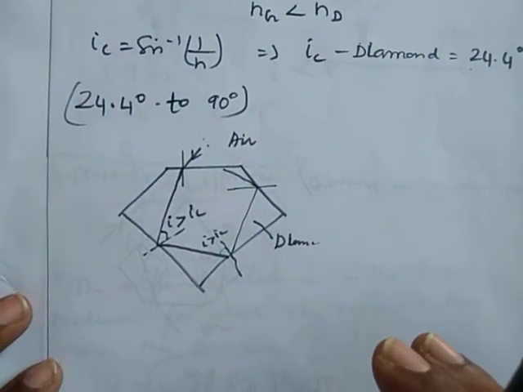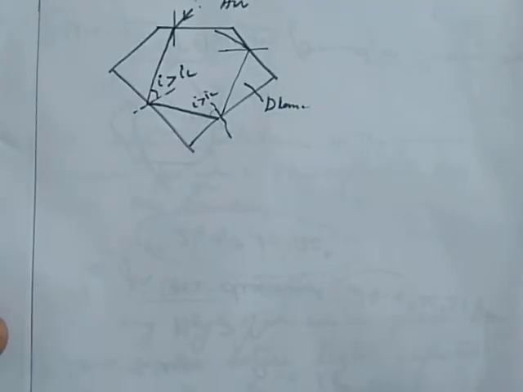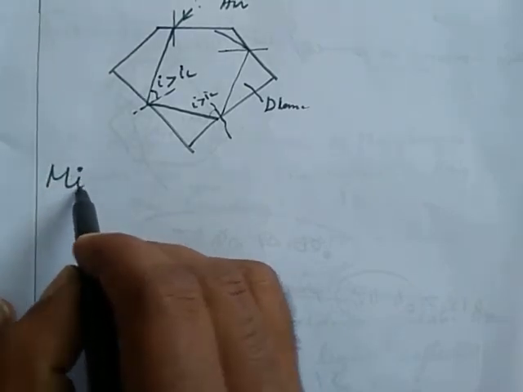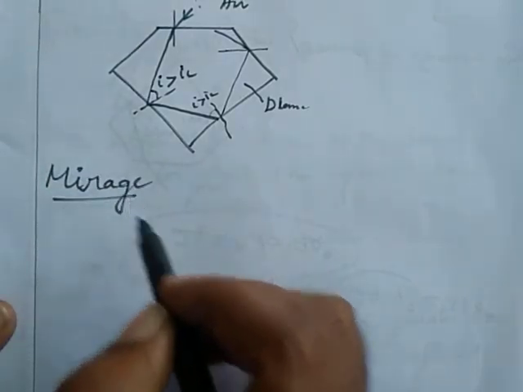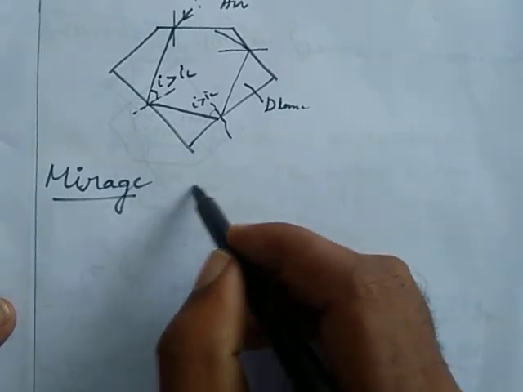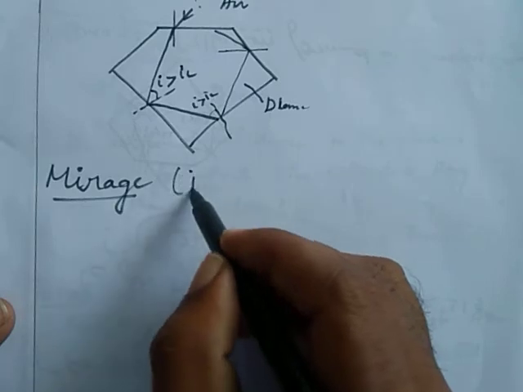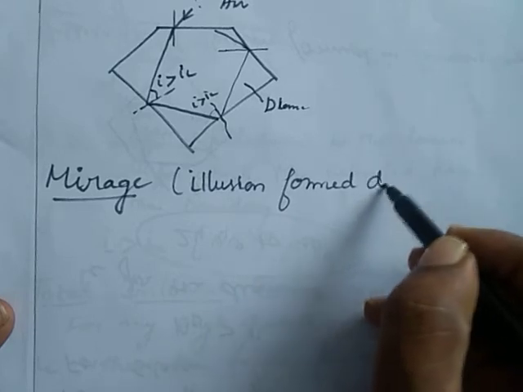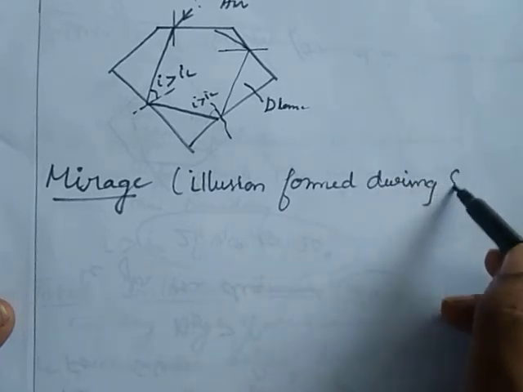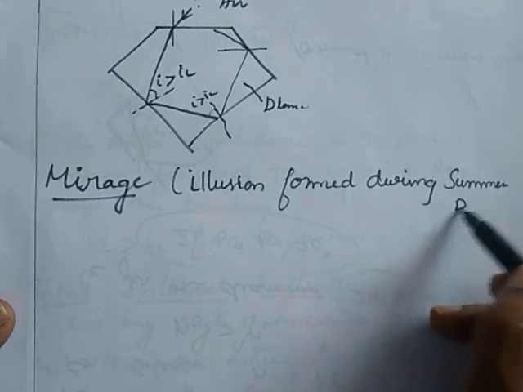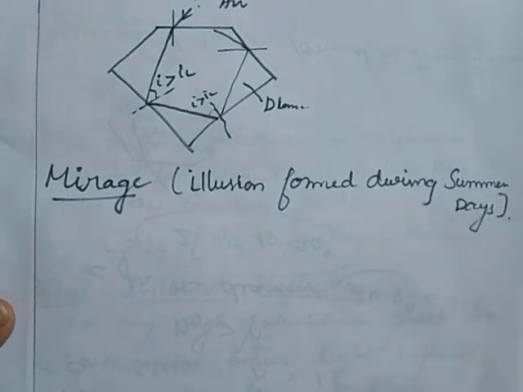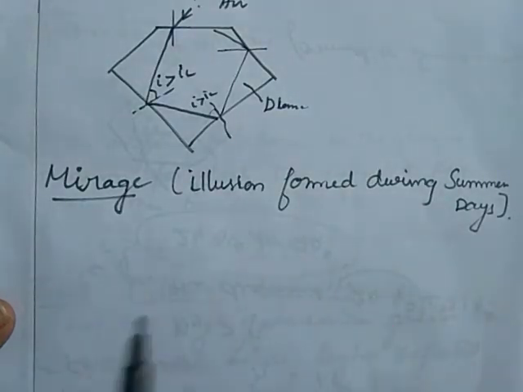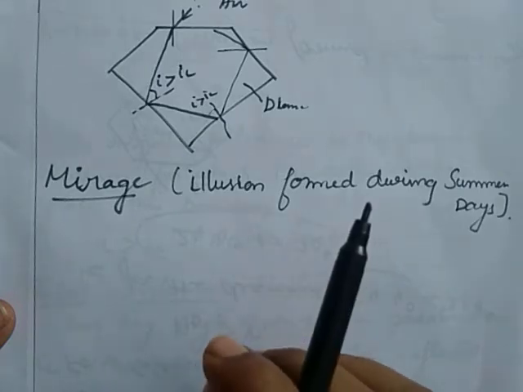Then our next topic, that is mirage. That is also an effect of total internal reflection. Mirage is nothing but an illusion. Mirage is an illusion that is formed during summer days. In summer days, the hot ground looks like a pool of water, or it may be a mirror.